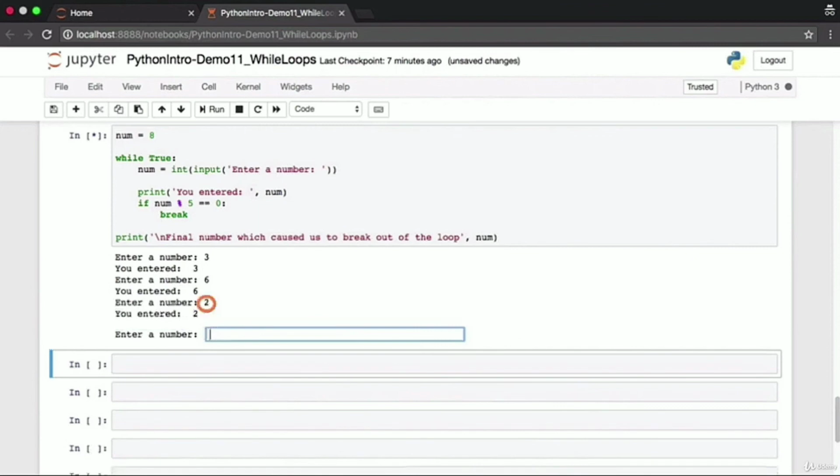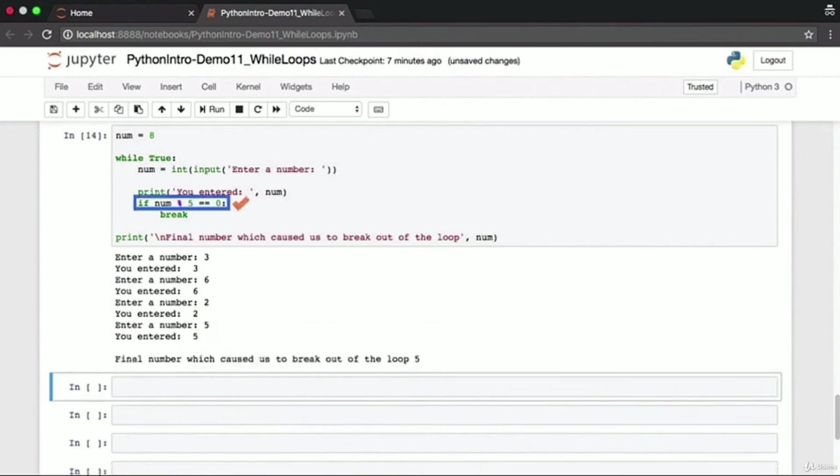We enter 2. 2 once again is not divisible by 5. We enter 5, and this time the if condition is true. num % 5 equal to 0 is true, which means the break statement is executed and the loop is terminated. We break out of the loop and print the final value of number.